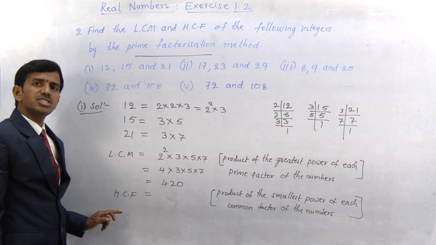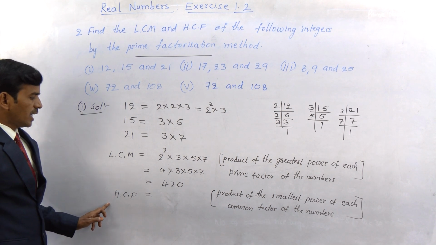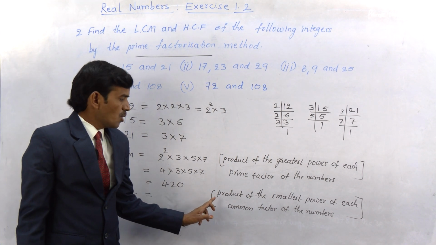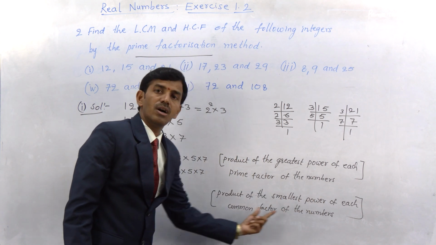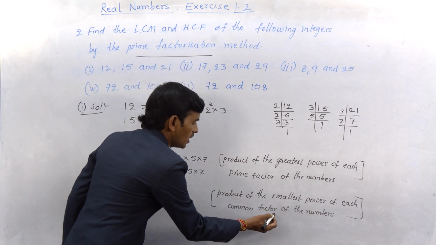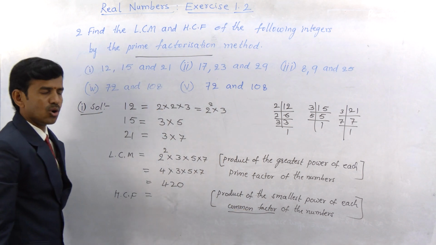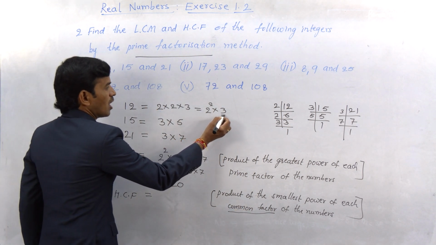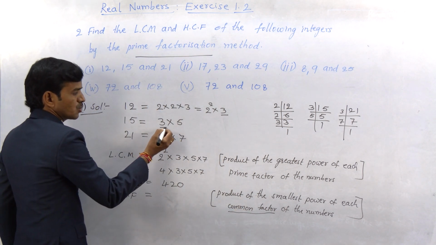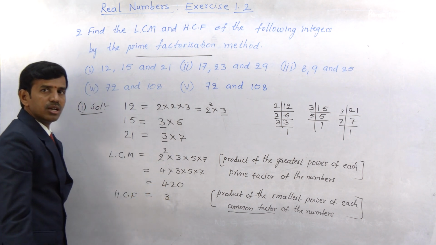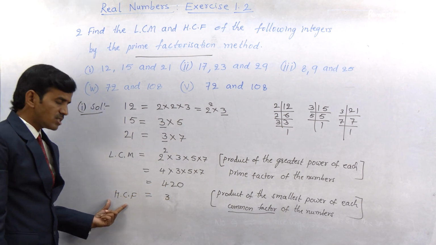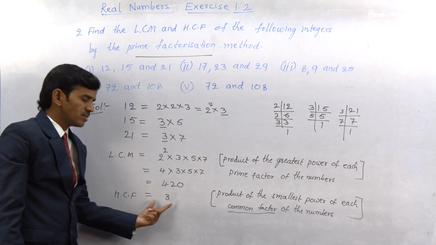Now let us find the HCF of the given numbers. HCF is nothing but the product of the smallest power of each common factor of the given numbers. Especially, the factors must be common. What is the common factor? 3, here also 3, here also 3. Only one number exists as common with least power. Hence, their HCF is 3.